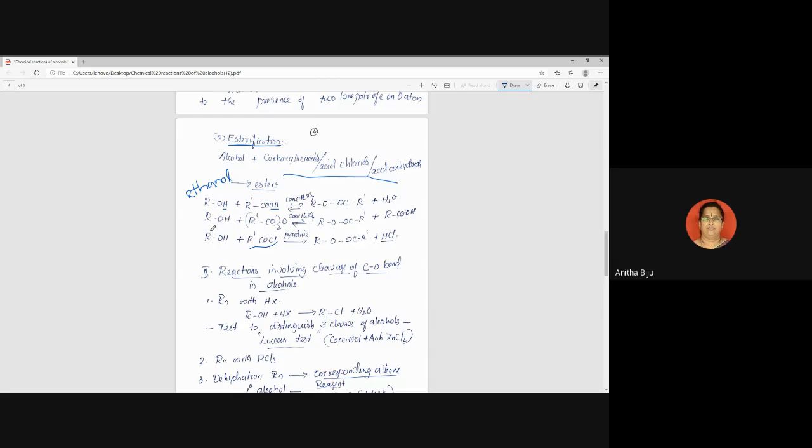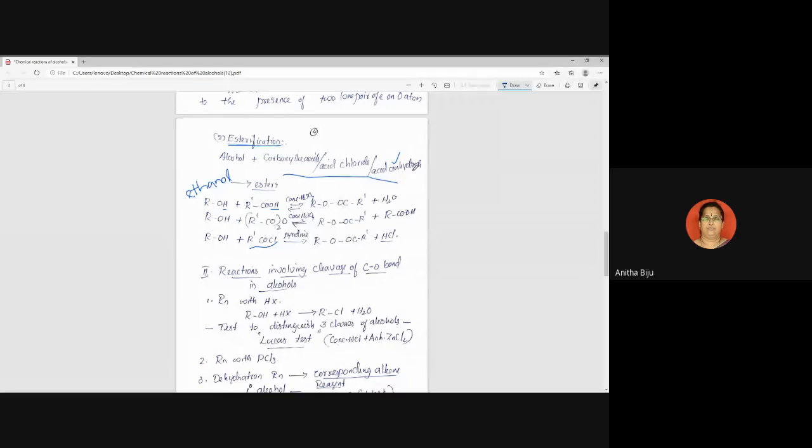ROH plus (R'CO) whole twice O. The O is outside the bracket. This is called acid anhydride. Okay. How will we get an anhydride from an acid? Anyone? How do we get an anhydride from a carboxylic acid?